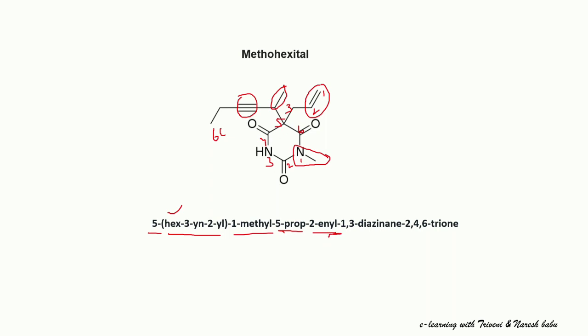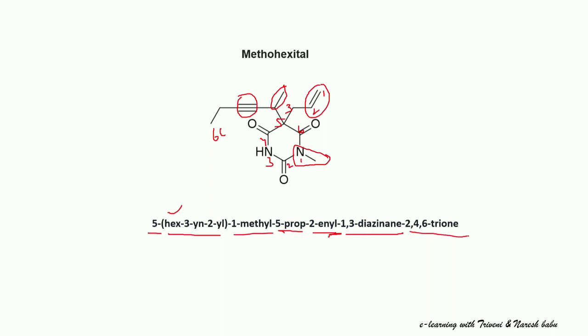And 1,3-diazine, so the first position and third position have the 2 nitrogen atoms, indicated as diazine, and the second, fourth, sixth positions have C double bond O groups.